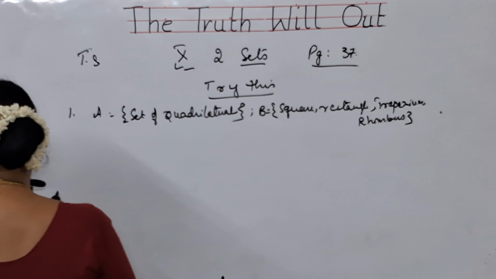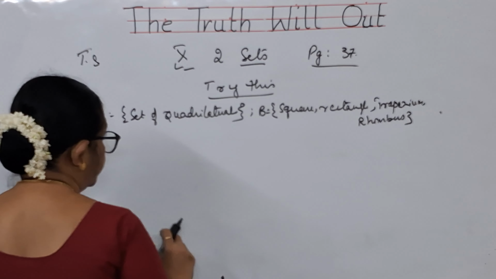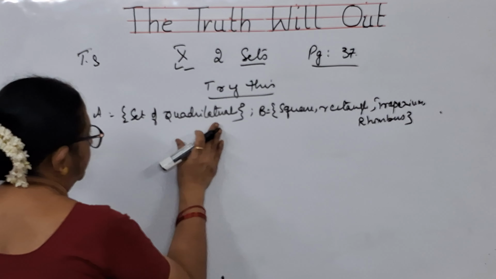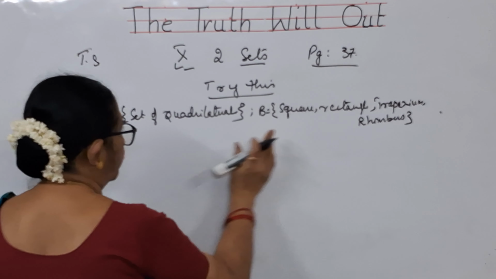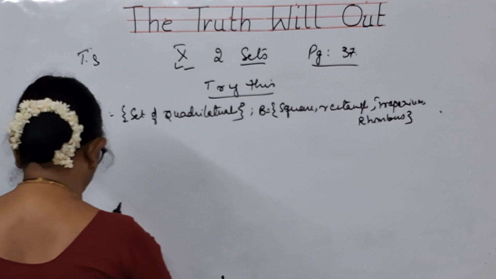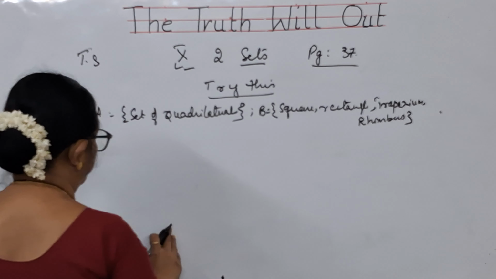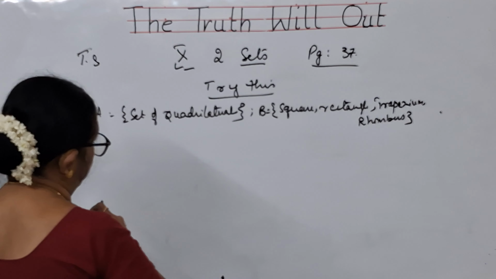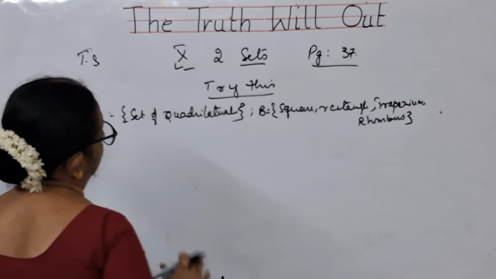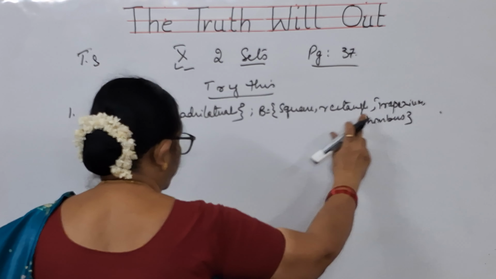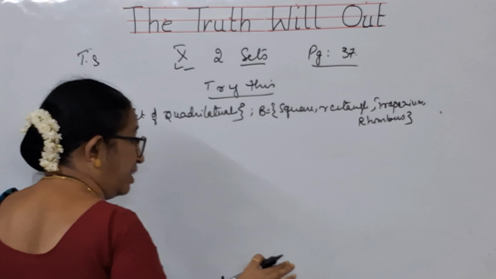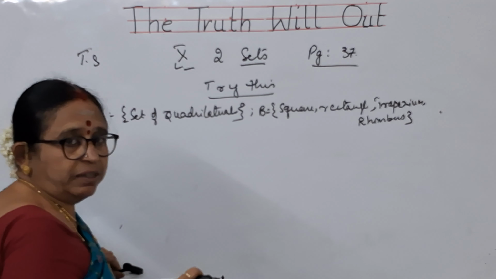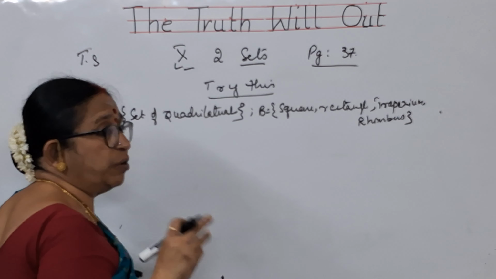Now children, here, whether A is a subset or B is a subset, A means set of quadrilaterals. Quadrilaterals means of course square, rectangle, trapezium, rhombus, all these are there in it. But apart from it, you will have other quadrilaterals also. Because these have certain properties, they are given a separate name.